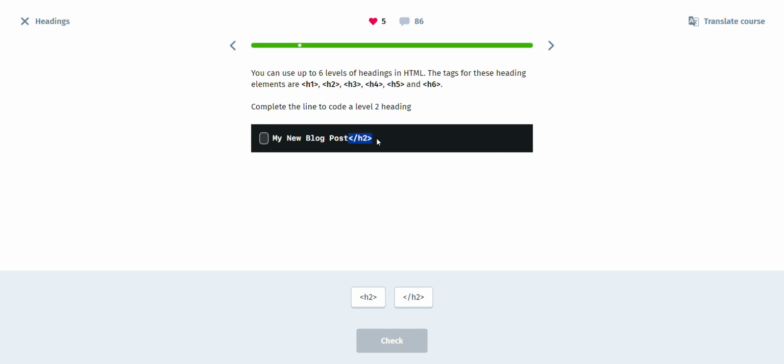This is an opening tag for a level 2 heading or H2. So we're going to need an opening tag for this heading level 2, or H2. This is the closing tag of heading 2, which we don't need because we already have it at the end of the sentence. So we need an opening tag for the heading.